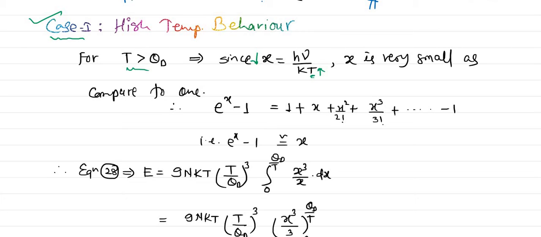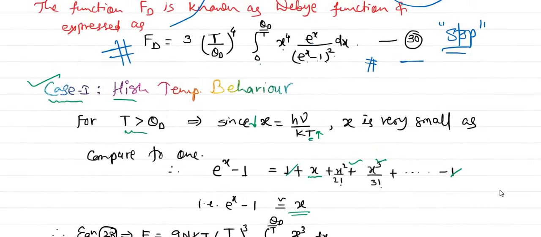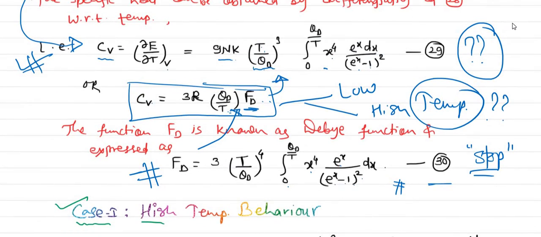So here we will take e power x as 1 plus x, and therefore this one will get cancelled. Since x is very small, we can ignore the higher powers of x. Therefore e power x minus 1 is approximately x in the high temperature case. Now recall equation 28, the energy equation.